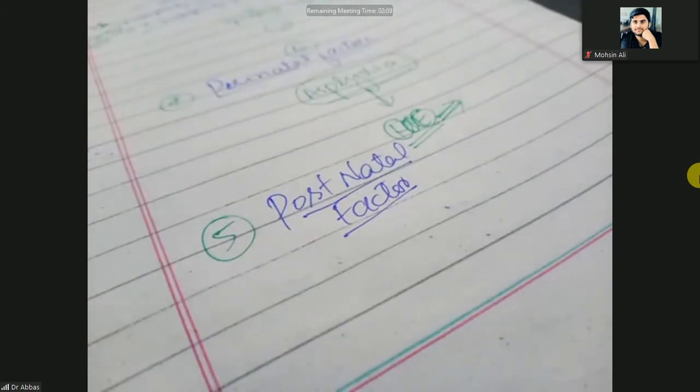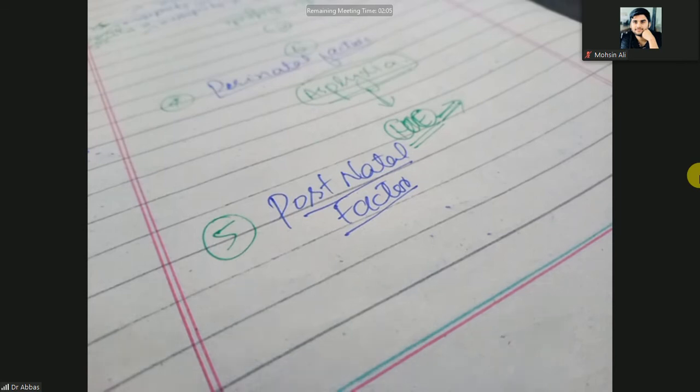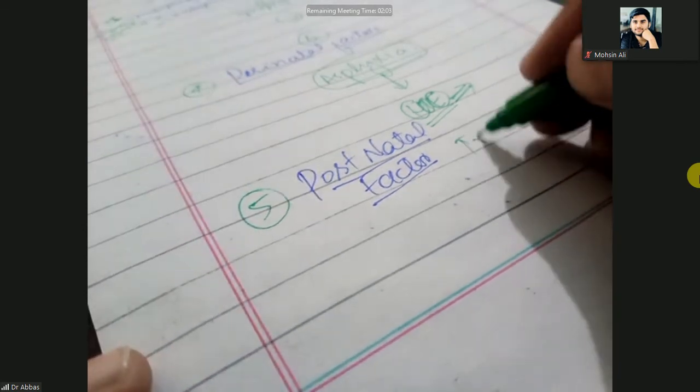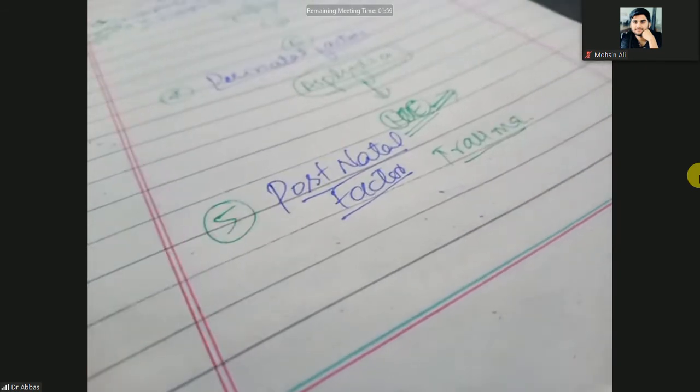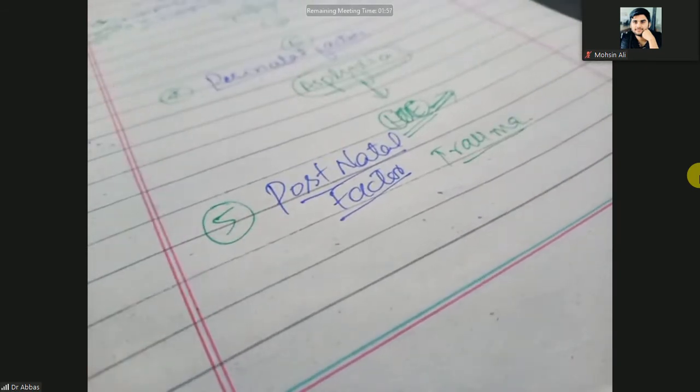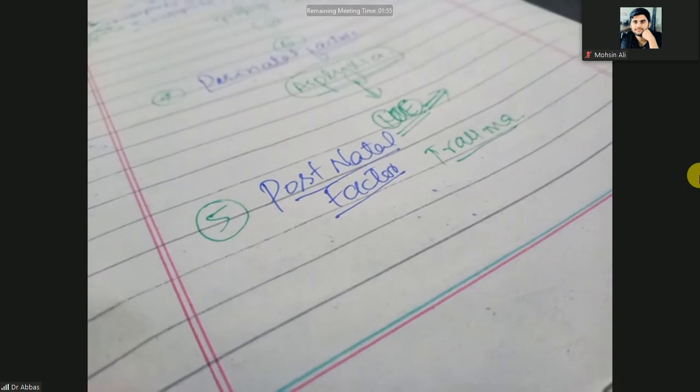What are the postnatal factors after the birth? What are the causes that can lead to developmental disorders? When there's a trauma to the brain, when after the birth the baby falls down and strikes the ground. So, trauma to the brain.